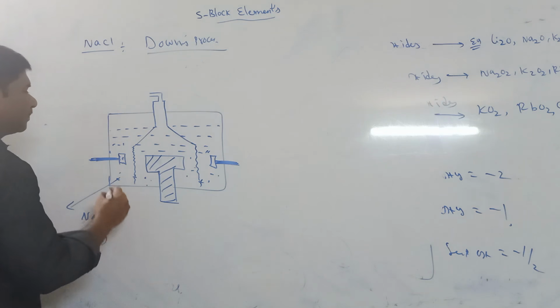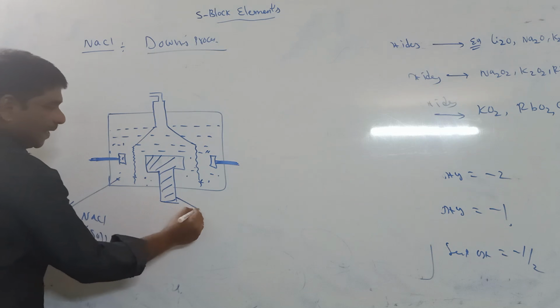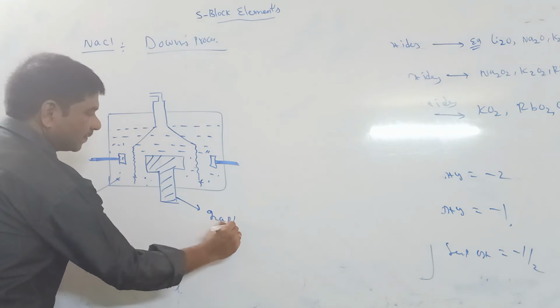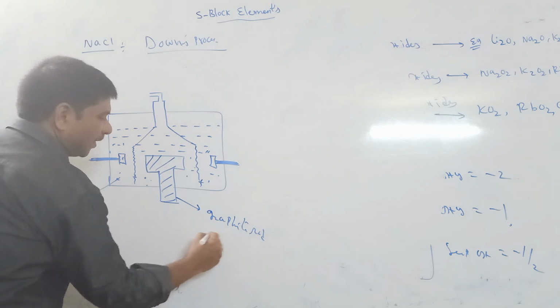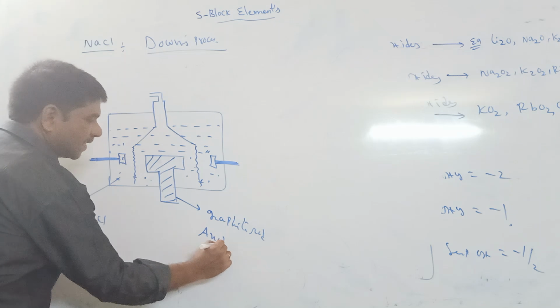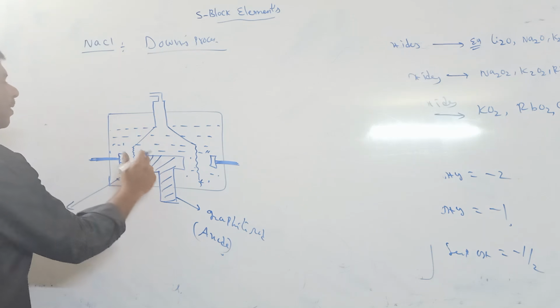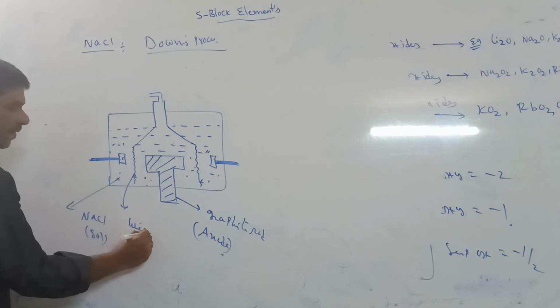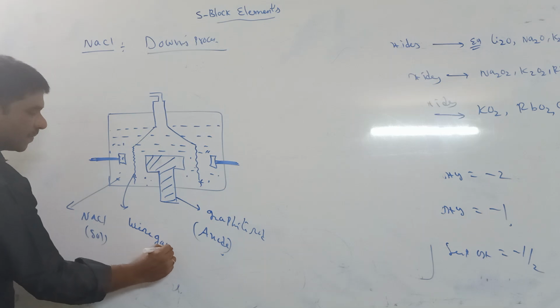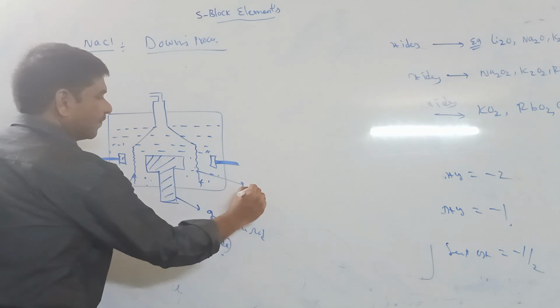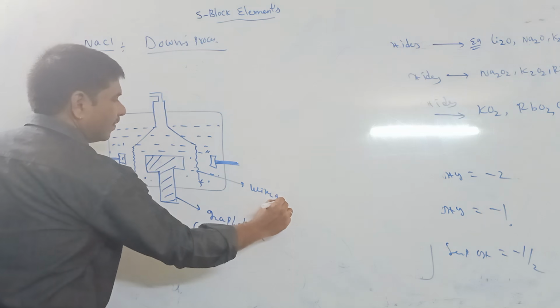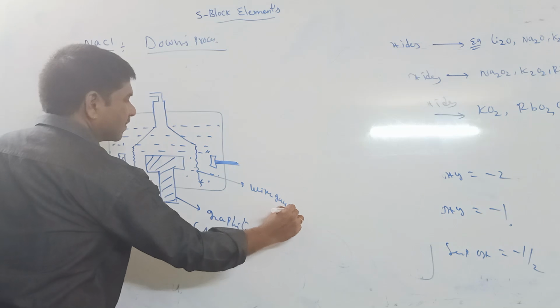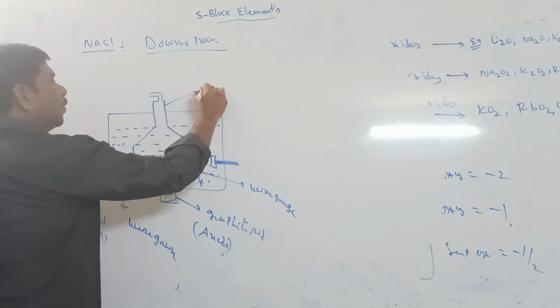In this, down there is a graphite rod. It acts as anode. Above this, these are white gases. And this is called dome.